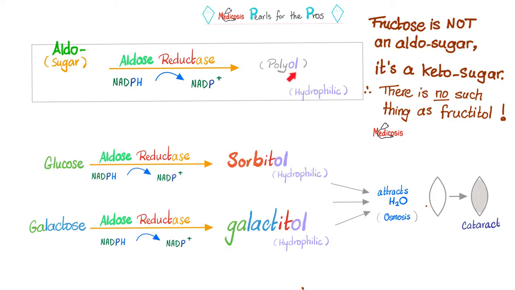Water soluble, of course. That's why some people can drink alcohol. So sorbitol is water soluble. Not only that, it is osmotically active. It can attract water. If I attract water to my normally clear lens, what's going to happen? It will turn from translucent to opaque, and that's called cataract. The most common eye disease, not counting the errors of refraction like astigmatism, myopia, and hypermetropia.